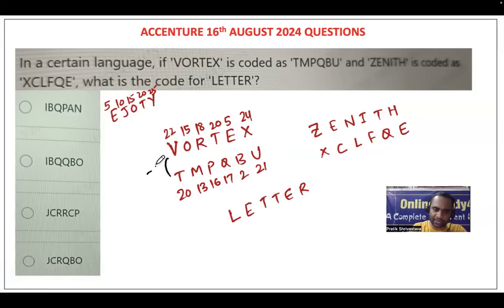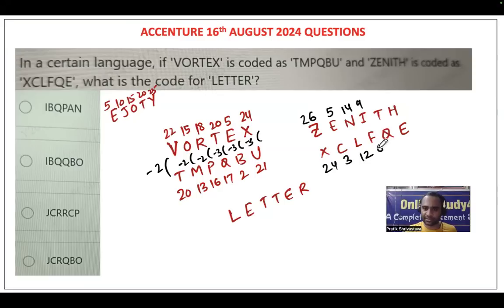So friends, here you will see minus 2, minus 2, minus 2, and then minus 3, minus 3, minus 3. Z is 26, and this is 24, this is 5, this is 3, this is 14, this is 12, this is 9, this is 6, this is 20, this is 17, and this is 8, this is 5. So again it is minus 2, minus 2, minus 2, minus 3, minus 3, minus 3. Again, same thing.